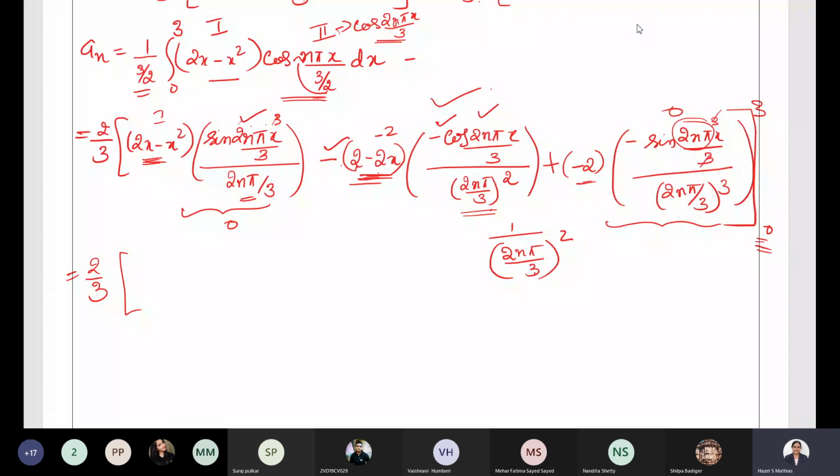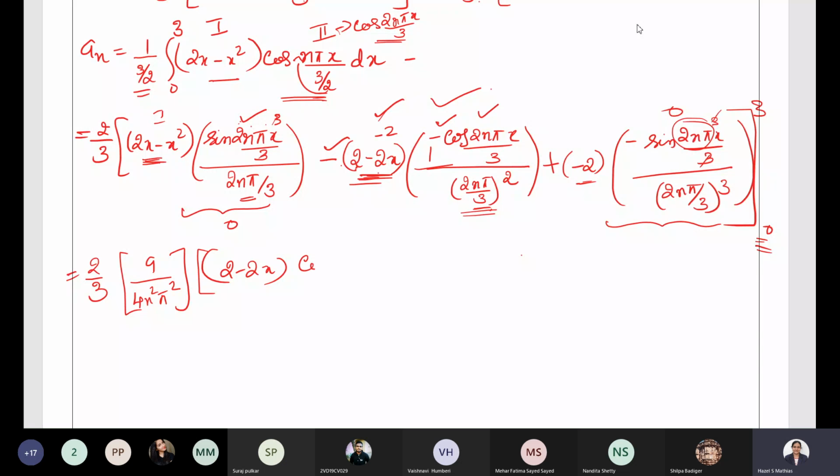That means this 3 square goes to the numerator. It will be 9 divided by 2n pi whole square. 2 square is 4, n square, pi square. So this denominator goes to the numerator. It will be 9 divided by 4 n square pi square. Then what terms remain? 2 minus 2x